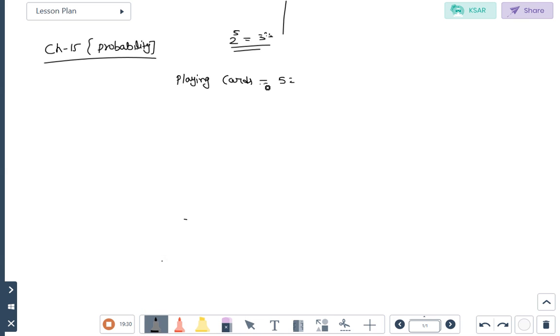Out of 52 cards, 2 colors are present here. 26 are red cards and the remaining 26 are black cards.